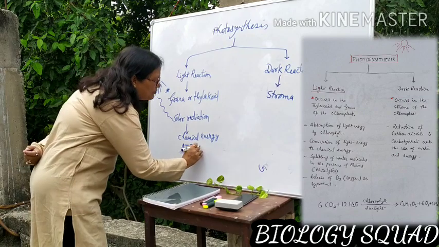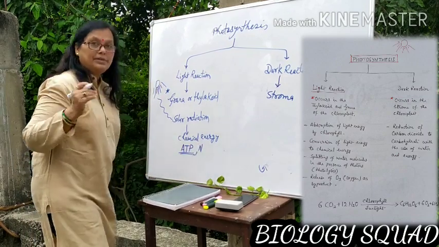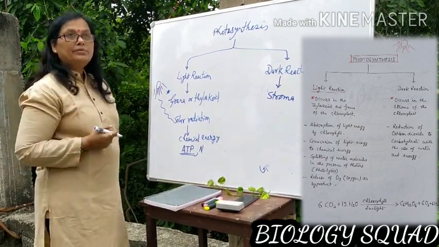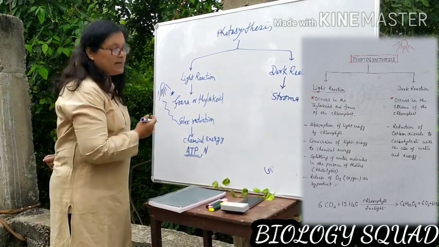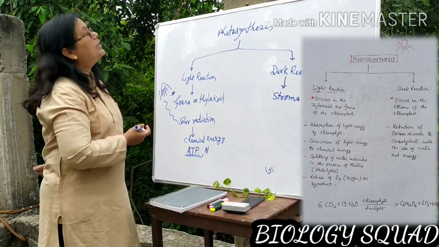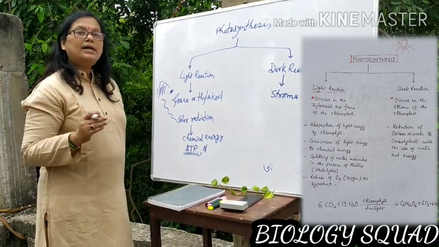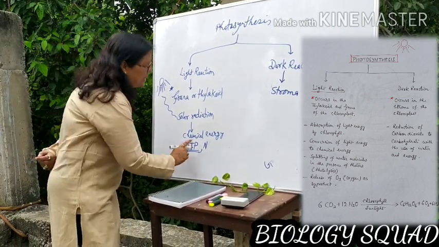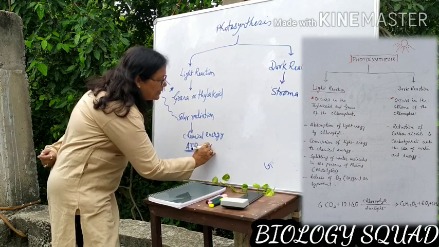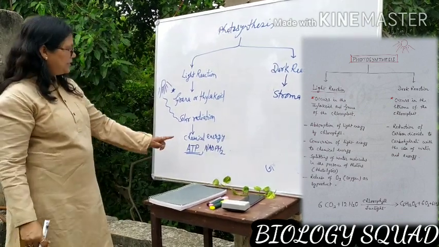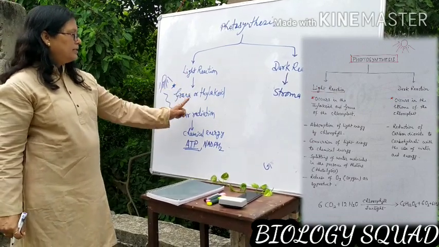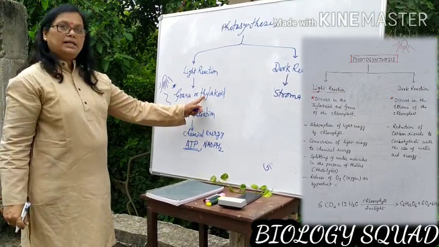There is also formation of some big currency. As we have 1 rupee, 2 rupees, 100 rupees, 500 rupees, similarly, in the body of living organisms, there are energy currencies, ATP as well as NADPH2. These are chemical energy formed in the grana or thylakoid.